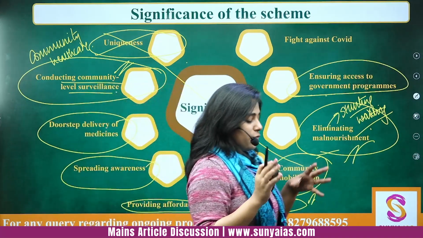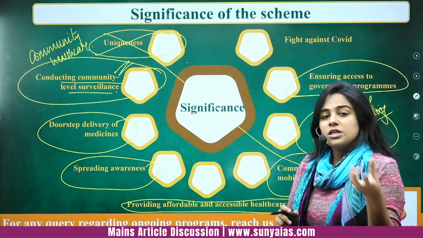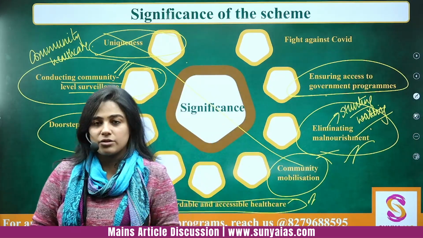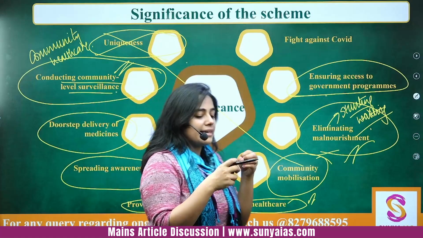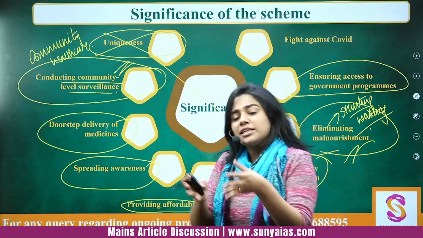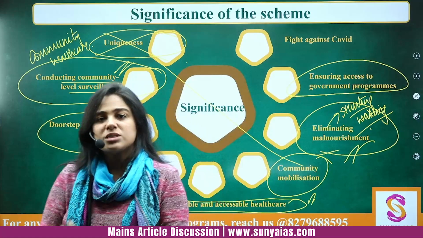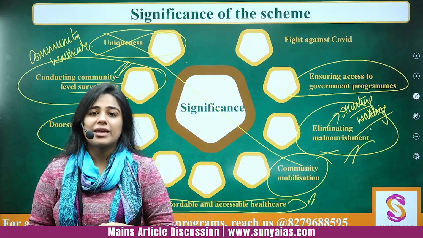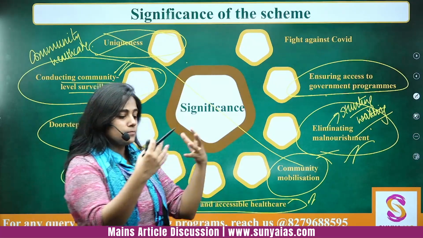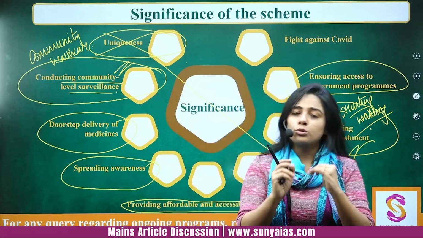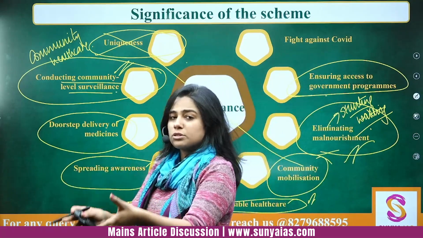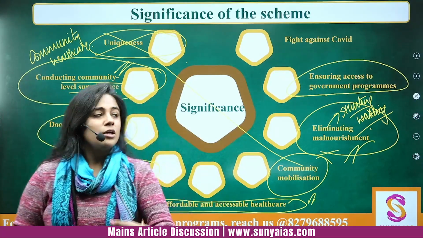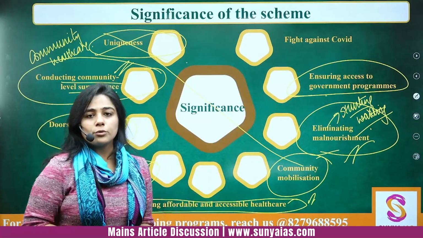For example, Janani Suraksha Yojana. Janani Suraksha Yojana is encouraging institutional deliveries by women, so that women don't give birth at their home in an unsupervised way. They should give birth in a proper hospital setting. Right? So who will make the woman aware? Let's say a woman is pregnant and she is made aware that you go to the hospital, and you will get money also for delivering in the hospital. So, access to government programs.